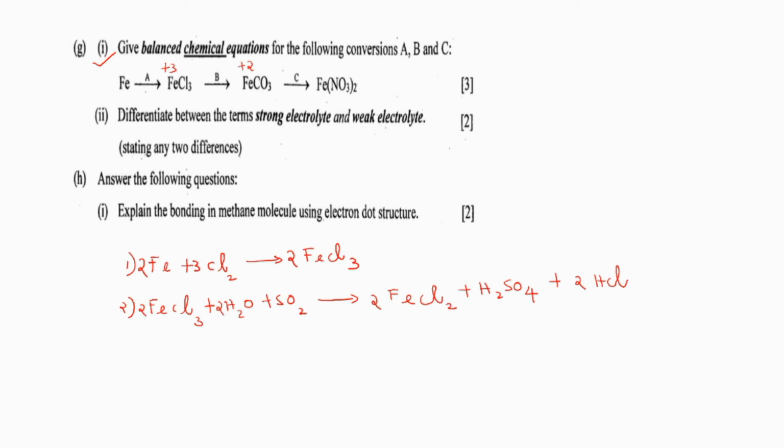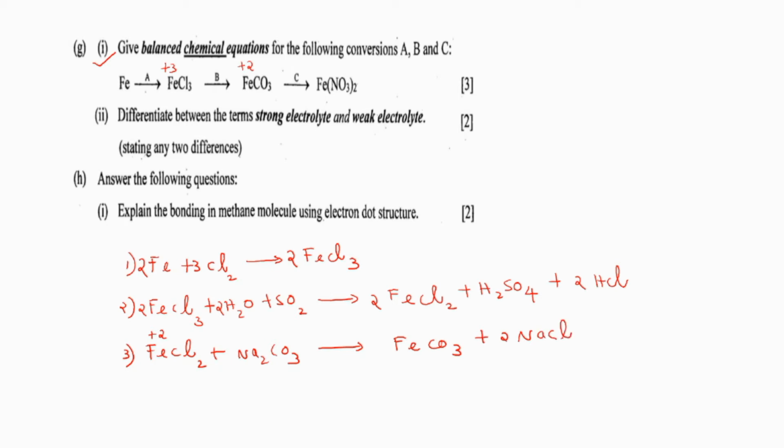Right. After getting ferrous chloride, we can directly convert it into ferrous carbonate. Now the oxidation state of iron in ferrous chloride is +2. If you are treating it with sodium carbonate, you will be getting ferrous carbonate, FeCO3. Along with that, sodium chloride will be produced.